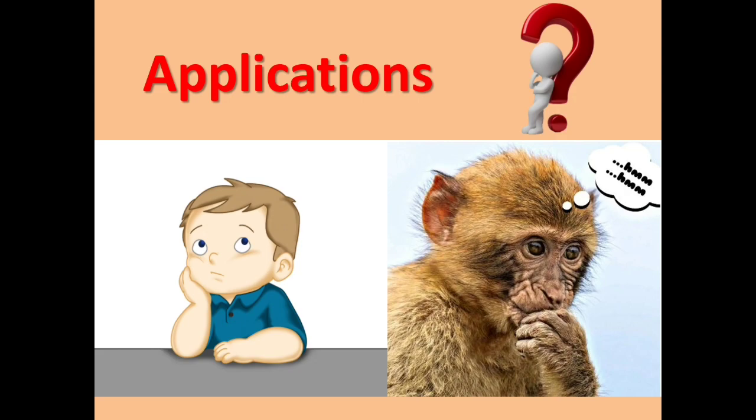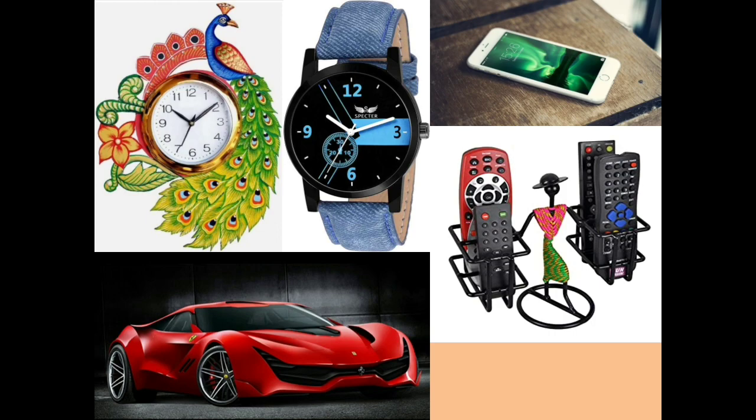In this slide you can see a lot of different applications that we use in our daily life: a wristwatch or clock, mobile phones, remote controls of different types, or for example any car or any other vehicle. So what is common in all these things? I'll give you a minute to think, and then we will see where electrochemistry is useful to us in these applications.